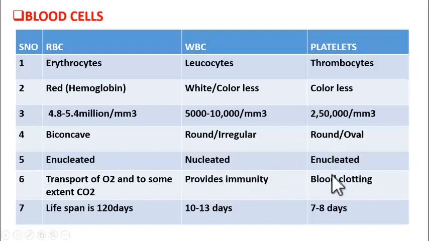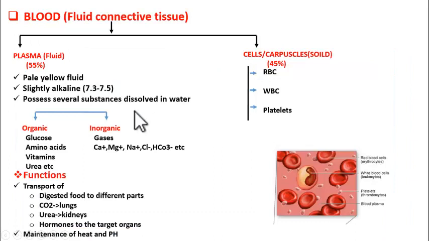Got it? Next, platelets, they help in blood clotting. Finally, the lifespan. The lifespan of RBC is 120 days. WBC, it is 10 to 13 days. Platelets, it is 7 to 8 days. So, got it, students? This is about blood cells and plasma. Overall, this is about blood. I hope you understood. Thank you.